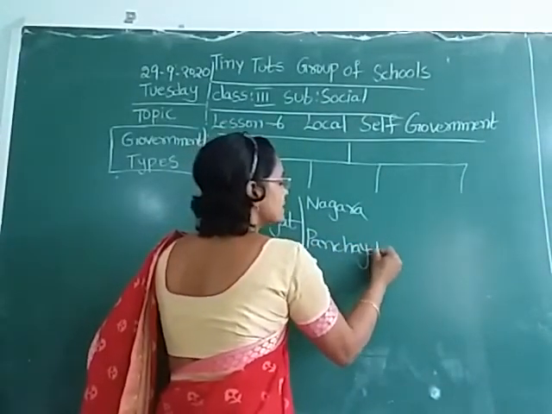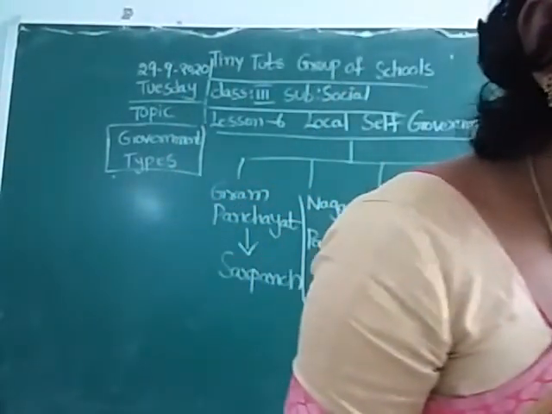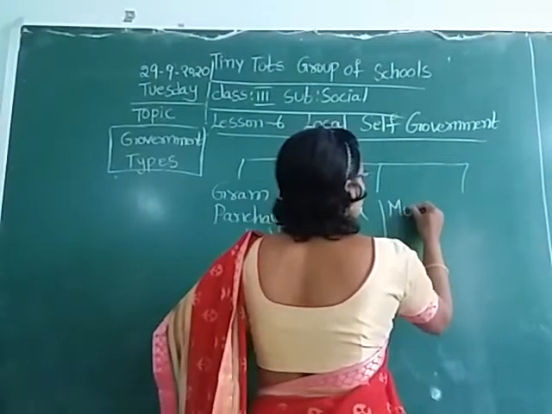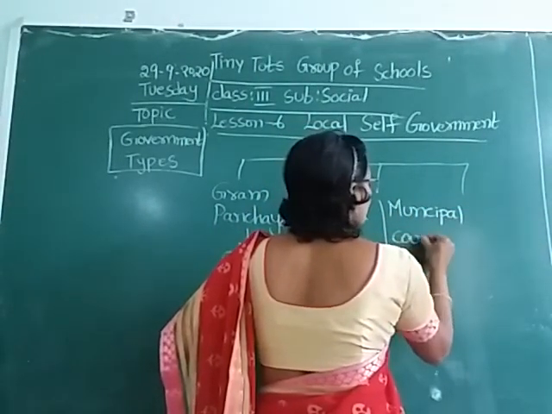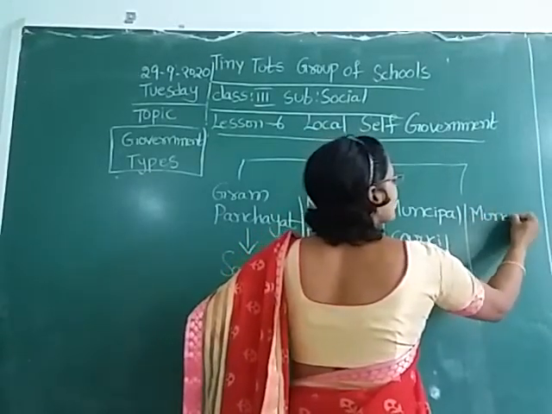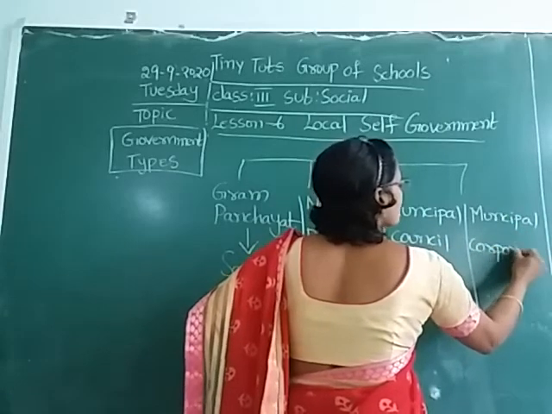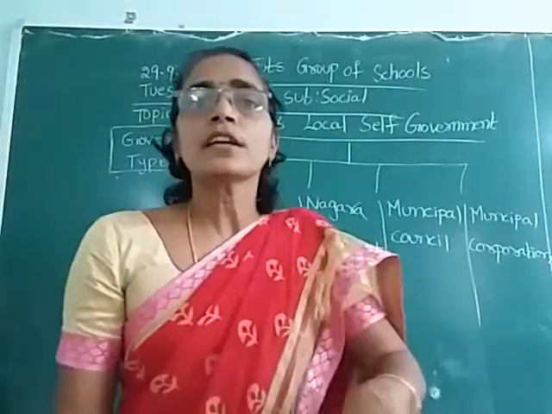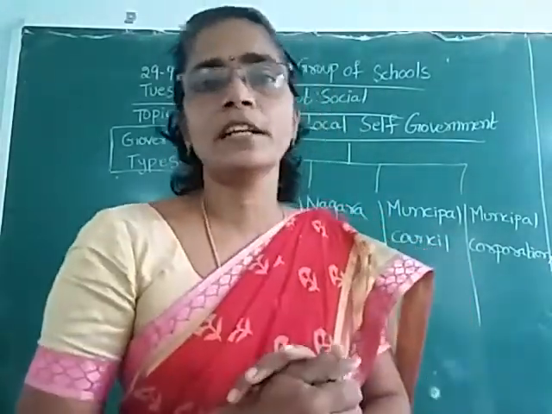And third one, municipal council. And fourth one, municipal corporation. Okay, these are the four levels in the local self-government in India.